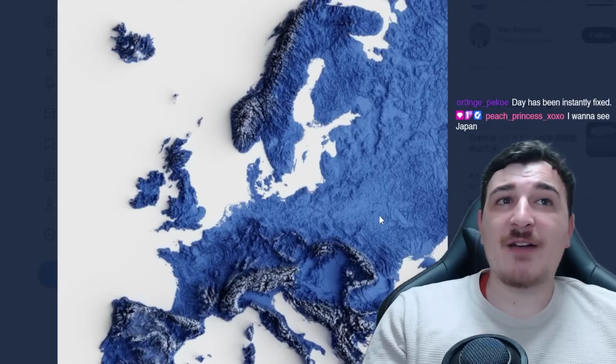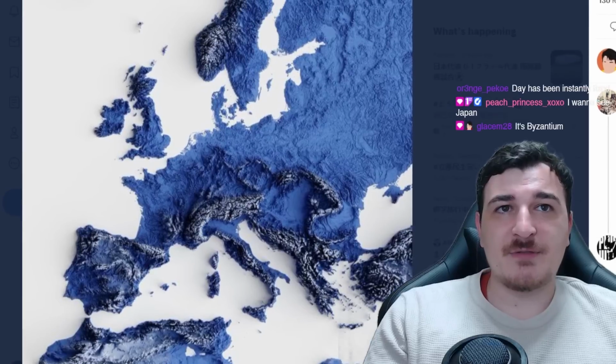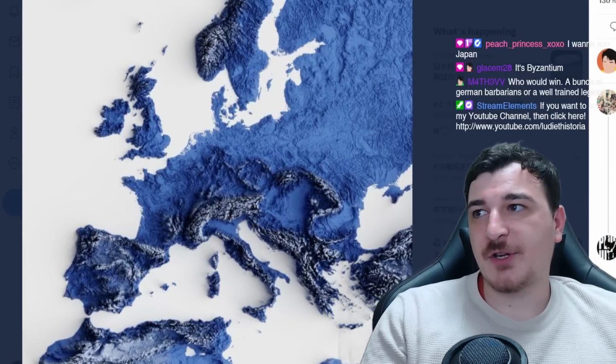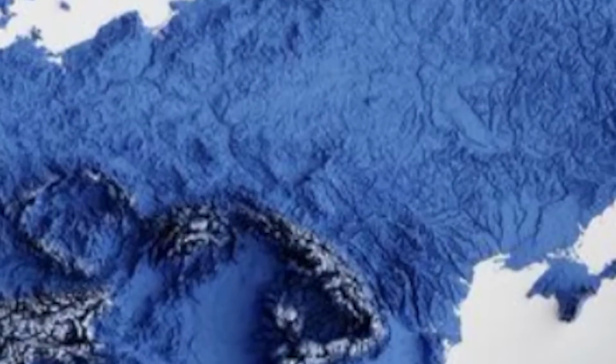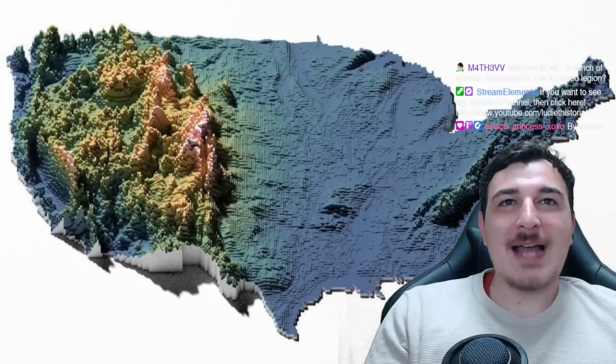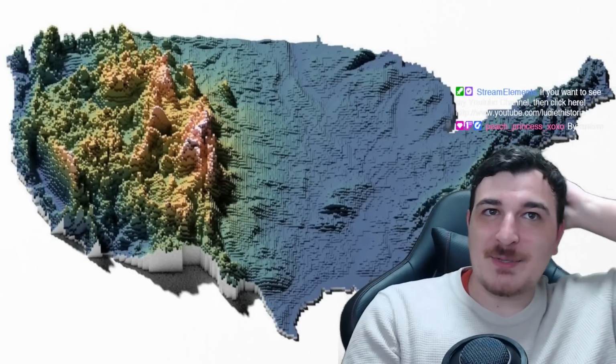And then topographic map of Europe. It's beautiful, and it makes me think that we should have a big mountain range right over here between Romania, Poland, and the rest. I'm kidding, okay? It's just a joke. And then last but not least, topographic map of the US.